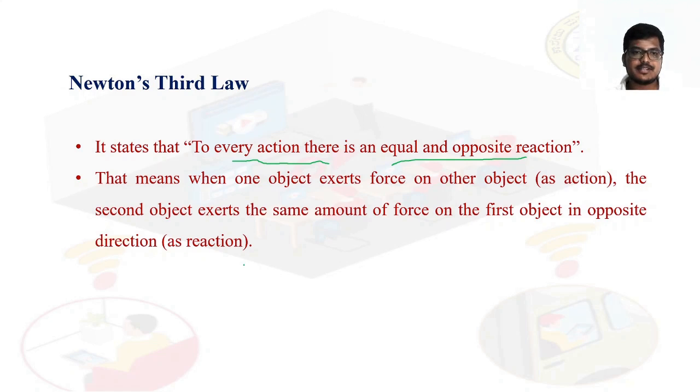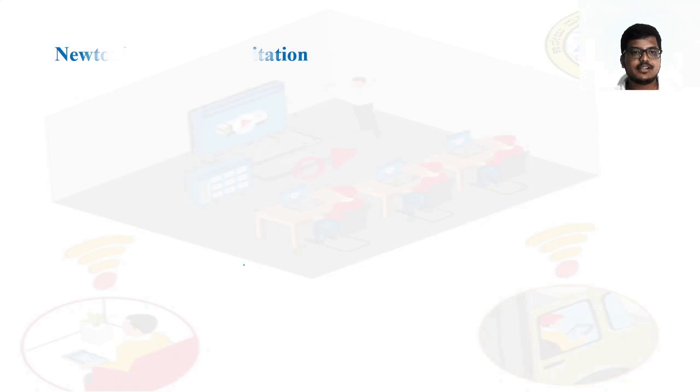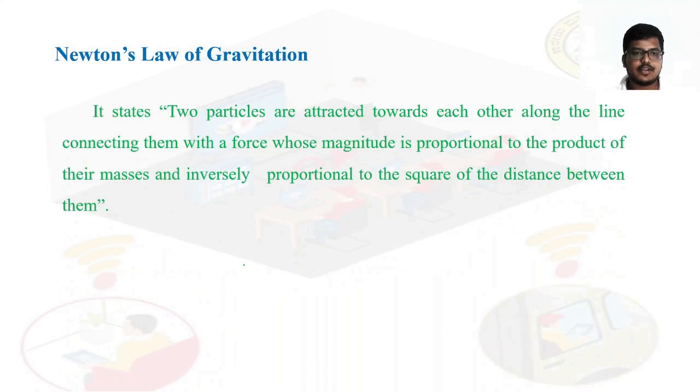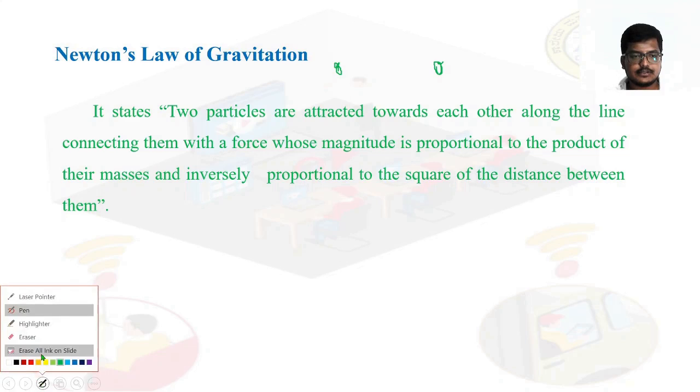So this was about the basic laws of Newton. Next, another law is there. What is that? Newton's law of gravitation. So here it states that two particles, if we consider two particles, okay, I'll change the color.